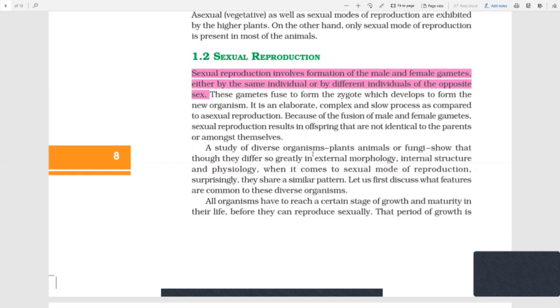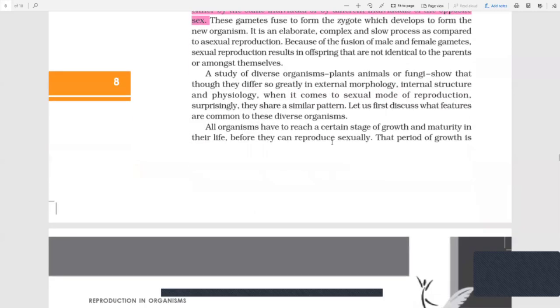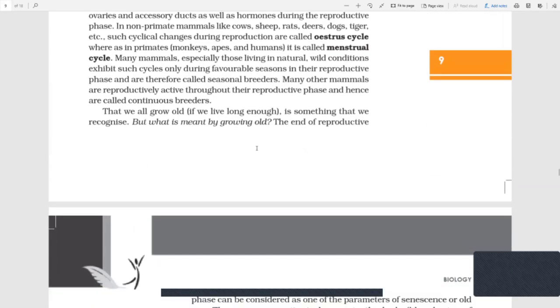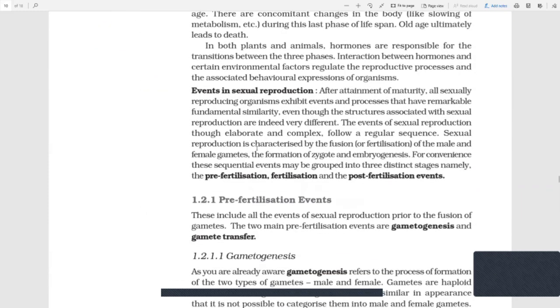Then we studied the three main phases of growth, which I captured in the first session. There was the juvenile phase, or the vegetative phase as in plants. Then there was a maturity phase. What changes are there in different types of organisms during the maturity phase, and what happens in old age? These three phases are basically controlled by hormones. All the hormonal changes which happen in the body result in the juvenile to the death or old age phase. Fine. Then we came to the events in sexual reproduction.